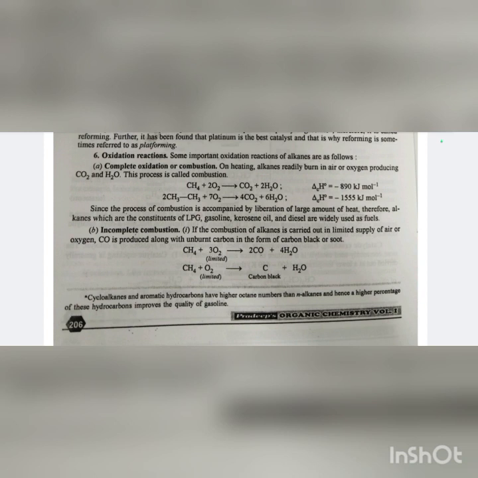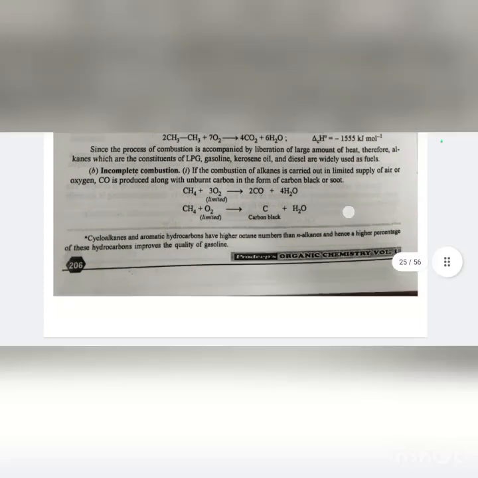Second is incomplete combustion. If the combustion of alkanes is carried out in a limited supply of air or oxygen, CO is produced along with unburned carbon in the form of carbon black or soot. Carbon black is used in the preparation of black inks, paints, polishes, etc. Third is reaction with steam. Methane reacts with steam at 1273 Kelvin in the presence of nickel as a catalyst, forming CO and H2. This method is used for industrial preparation of dihydrogen.